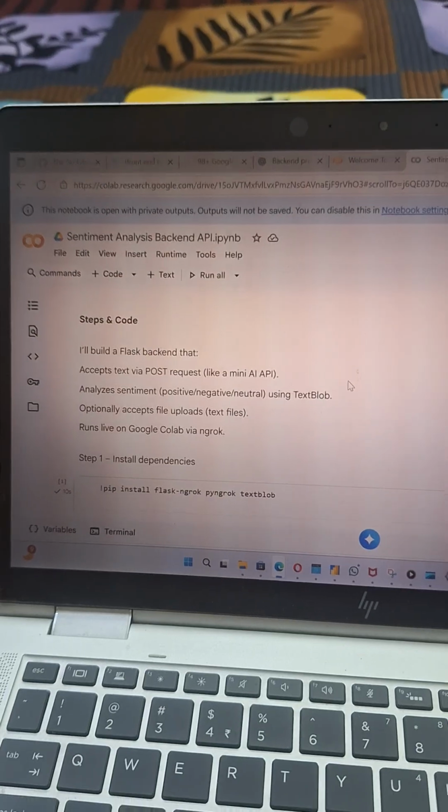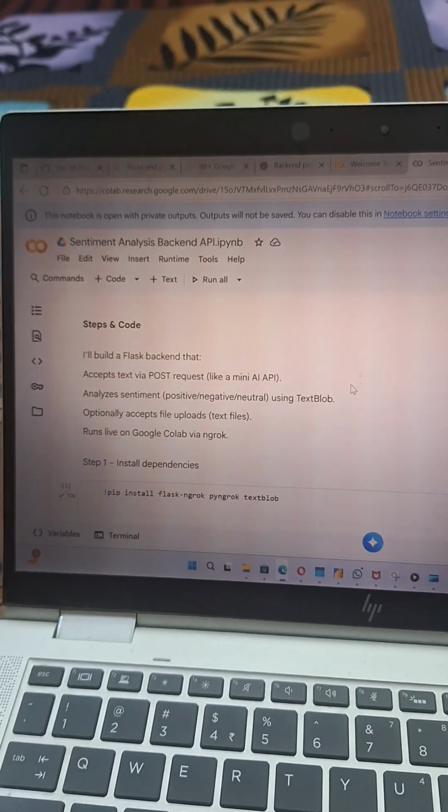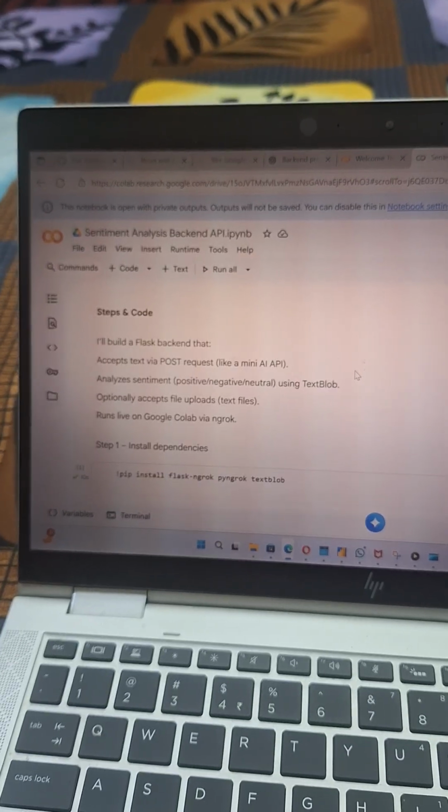Today I will be presenting my project, which is based on a sentiment analysis backend. It is a backend application programming interface, which I have uploaded on Google Colab, based on a Jupyter Notebook. I will be sharing it, sir. This one is the sentiment analysis backend API.